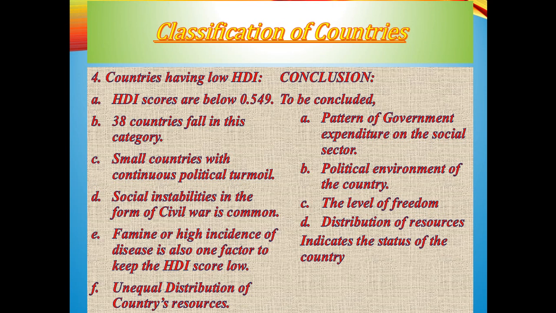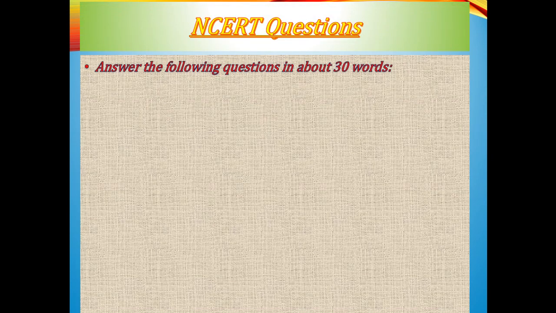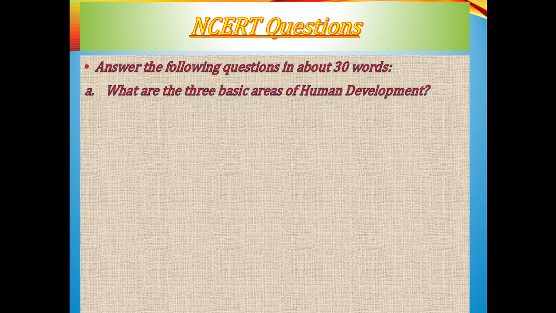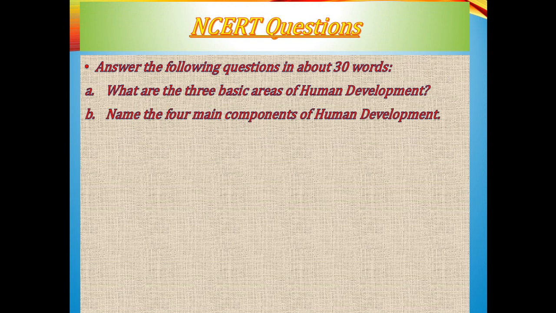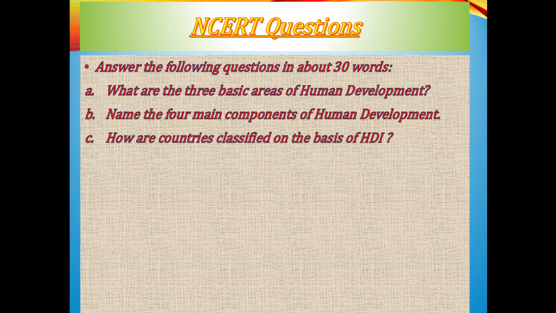Now I'm going to move to the next, that is exercise question answers, NCERT question answers. The first: what are the three basic areas of human development? That is number 1, education, number 2, health, and number 3, access to resources. Name the 4 main components of human development. It is the 4 pillars: equity, sustainability, productivity, and empowerment.